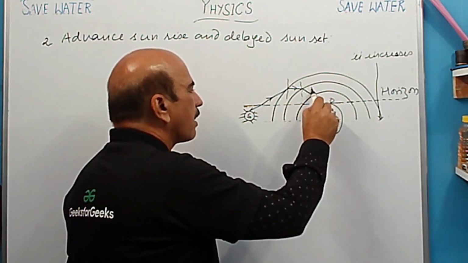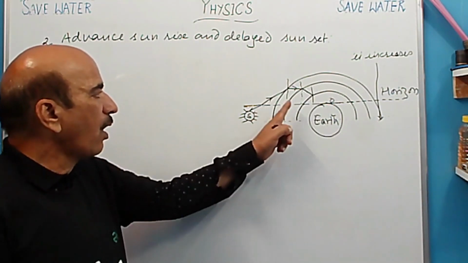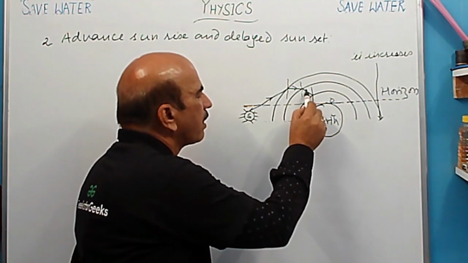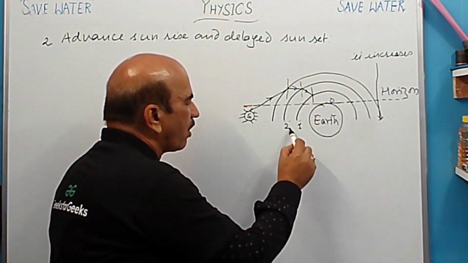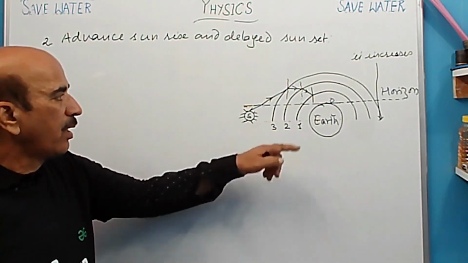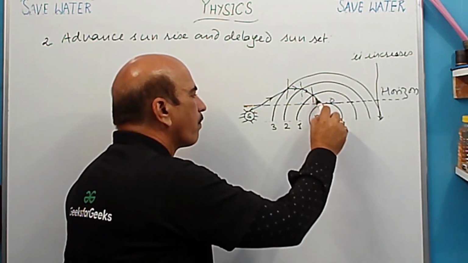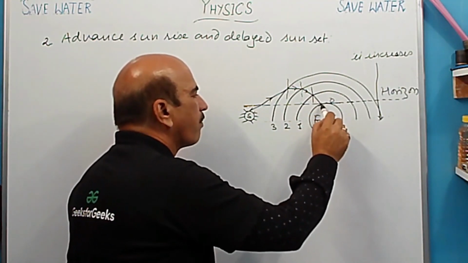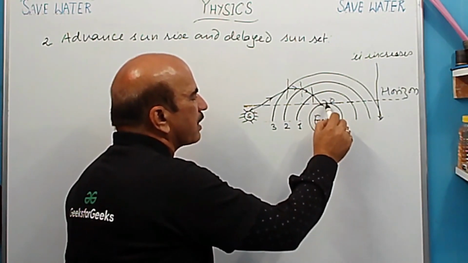Yes, and again here we have to draw the normal. Yes, now again bending of light will take place because refractive index of layer 1 is more than of layer 2, and 2 का refractive index जो है 3 से ज्यादा है. So again bending of light will take place and light will come to observer here. ठीक है, it will come to the observer. तो ये हमने O लिखा तो observer is here.